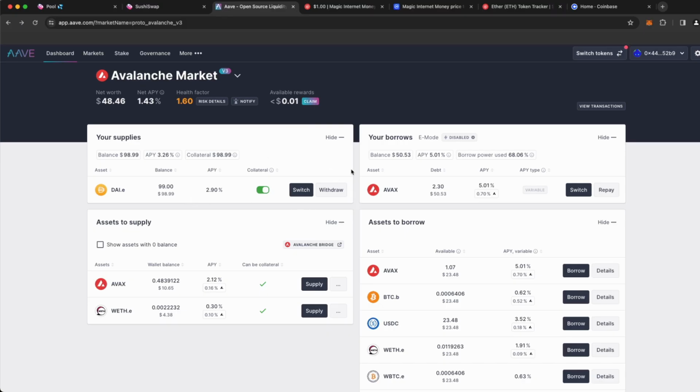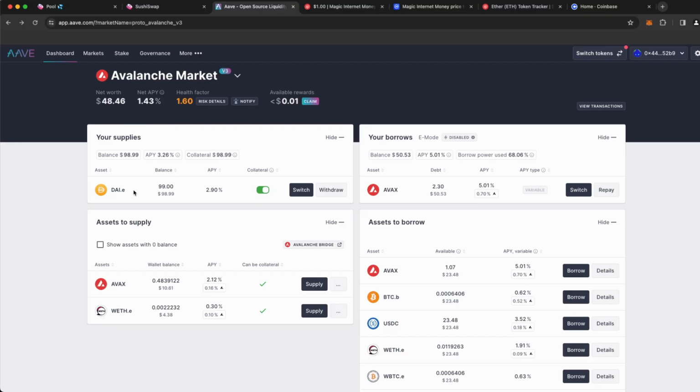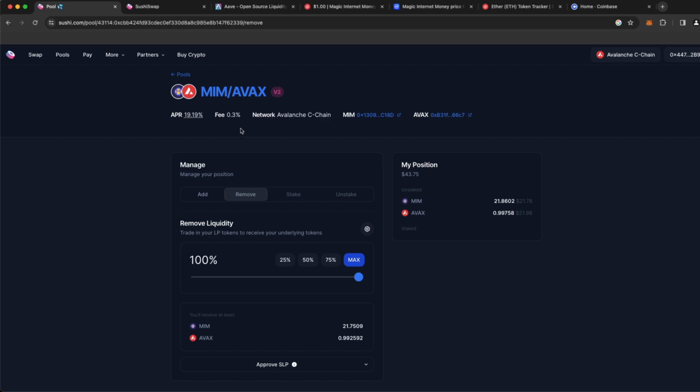If I was in risk of being liquidated, what I would probably do is pull either part or all of my funds out of my liquidity pool, and I would use those to repay my loan and minimize being liquidated and charged a fee. That's what I would do if I had access to no additional funds. Now, if I had access to additional funds, I could also just add more collateral and put more funds into cryptocurrency. So again, congratulations. In this video, you learned how to use liquidity pools and earn almost a 20% APR.